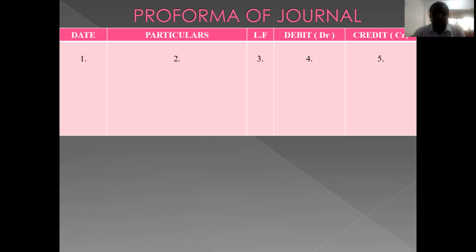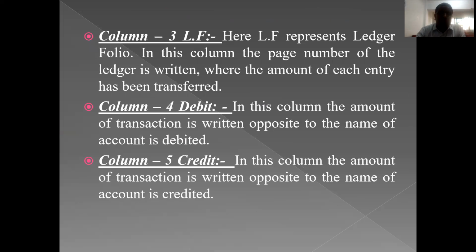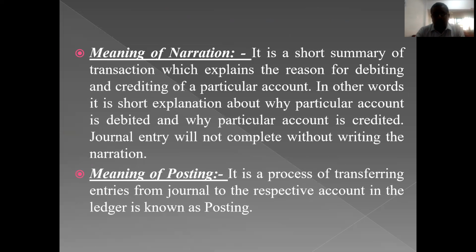Then the third column is meant for the ledger folio. Here we write the page number of the ledger account where that particular journal entry is recorded. Then the debit column is meant for recording the amount parallel to the name of the account debited, and the credit column is meant for recording the amount parallel to the name of the account credited. It is about the pro forma or format of the journal. So these are the 5 columns.